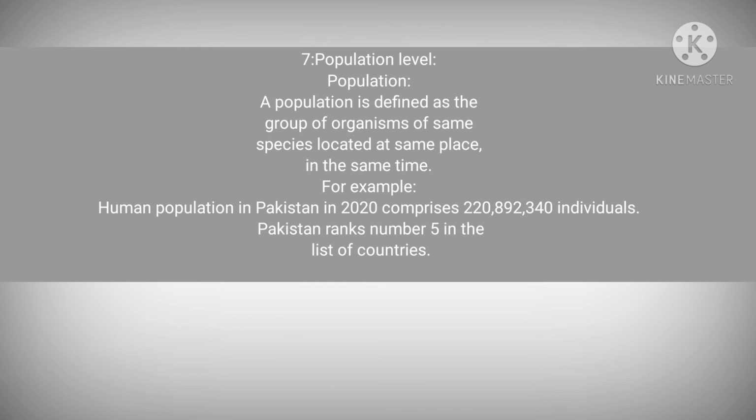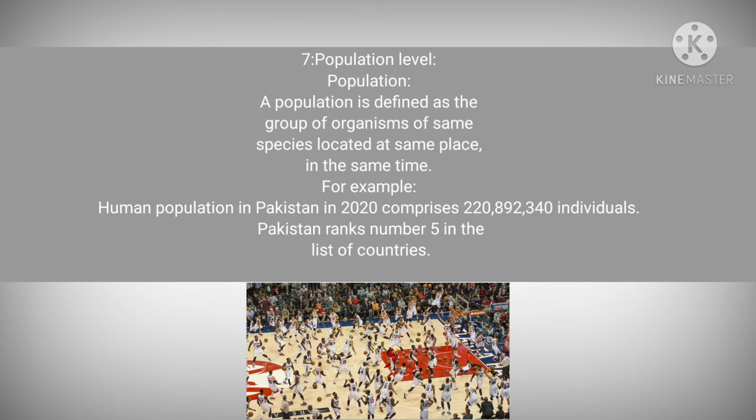Population level. Do you know what a population is? A population is a group of organisms of the same species present at the same place and same time. When biologists extended their studies to the population level, they found that there exist interactions among the members of the same species living in the same habitat. For example, the human population in Pakistan is 22 crore 8,92,340 individuals. So Pakistan ranks number 5 in the list of countries.